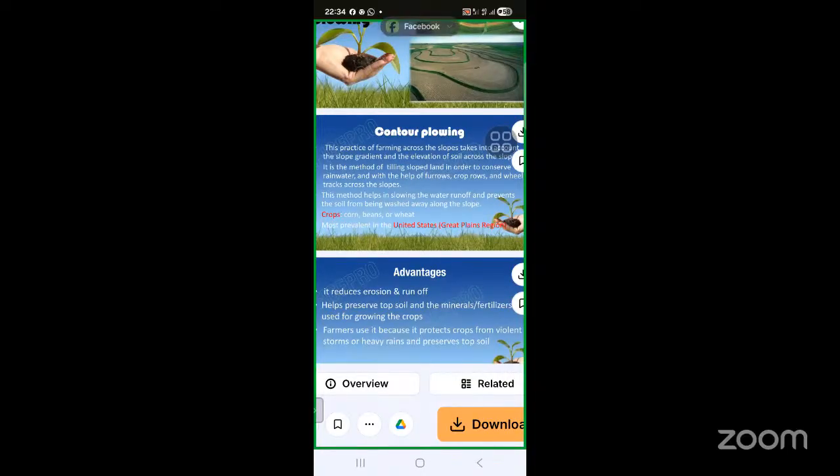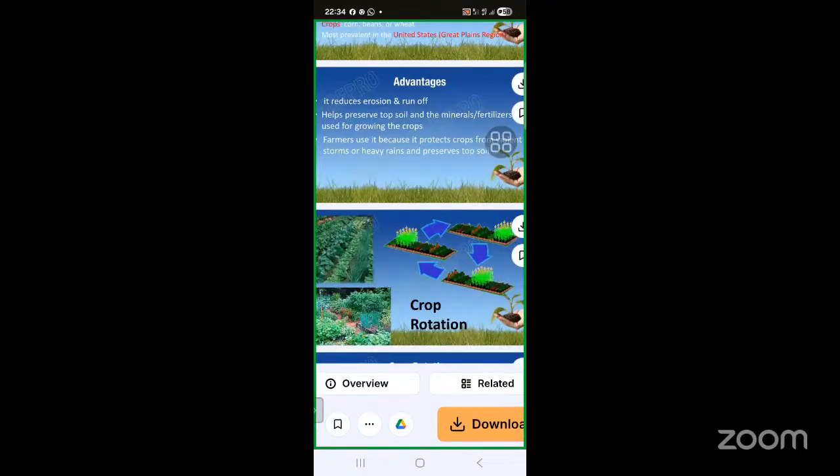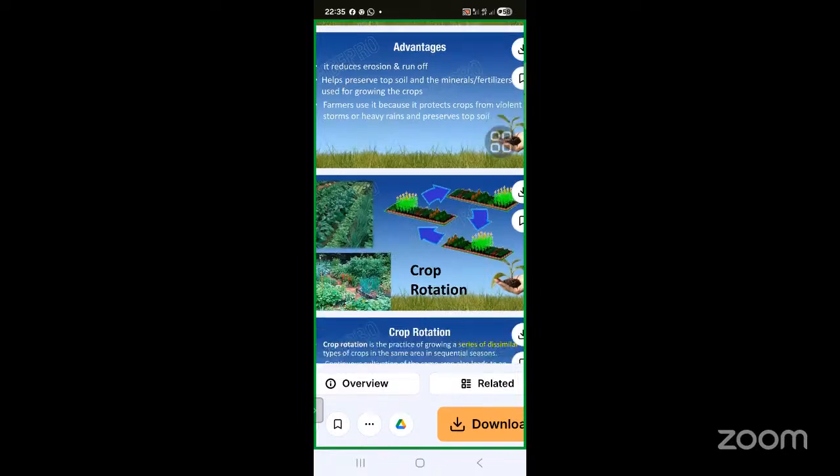This contour farming is also happening in Great Britain, where water quality is very poor. There is no Ganges basin, there is a shortage of sweet water. In that area, contour plowing is also observed.